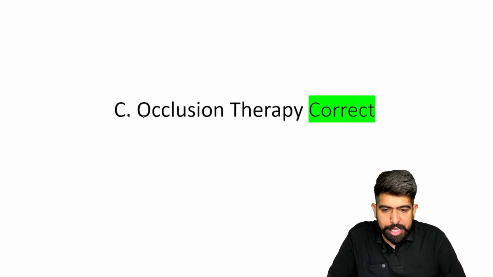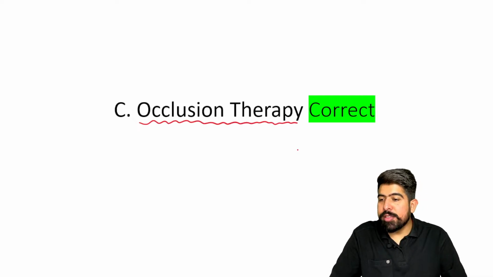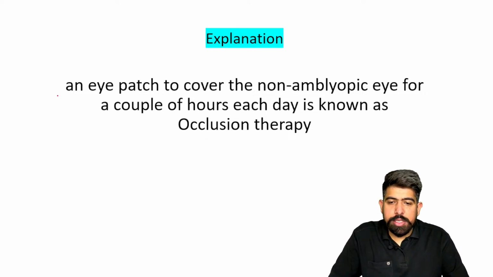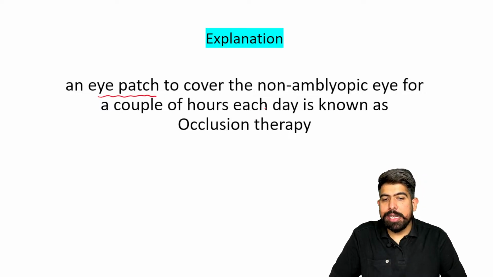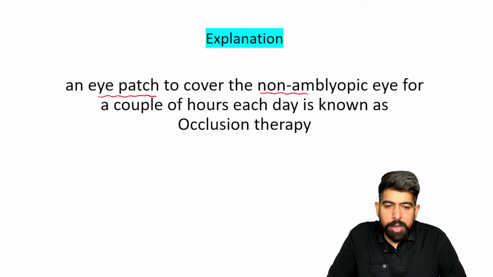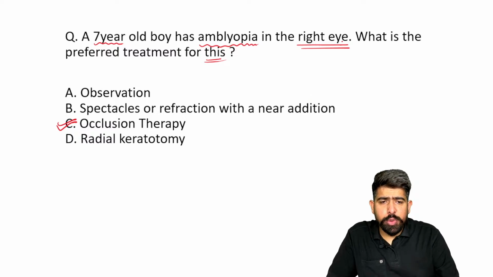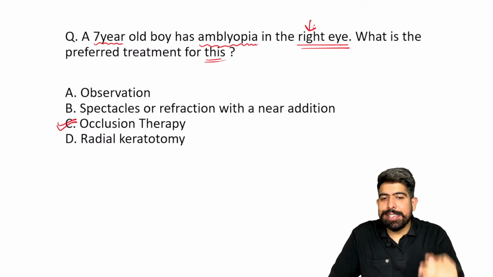I'm going to show you the image of occlusion therapy also, and I will tell you how to use it. Occlusion therapy uses an eye patch, and we have to cover the non-amblyopic eye, the normal eye. Like in the MCQ, they are mentioning the right eye is amblyopic.